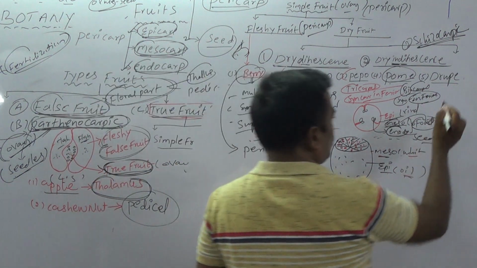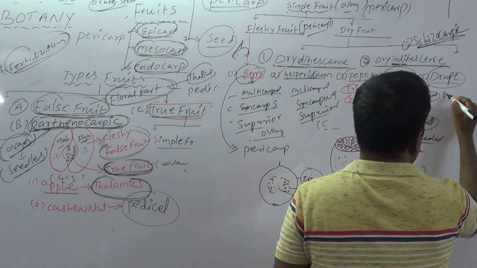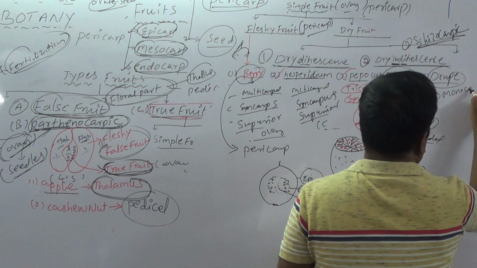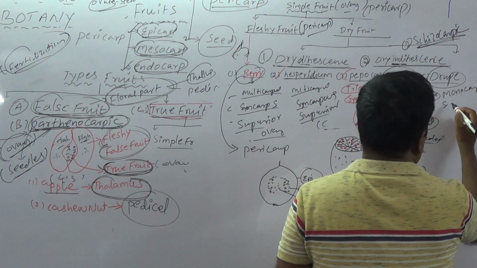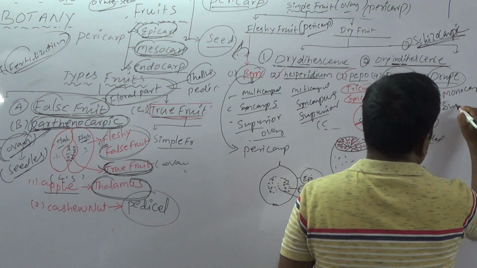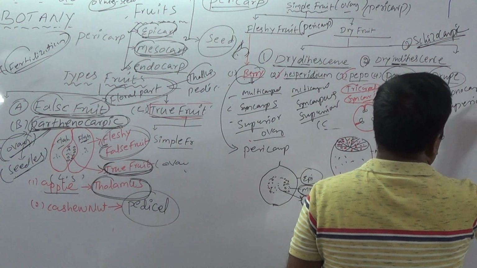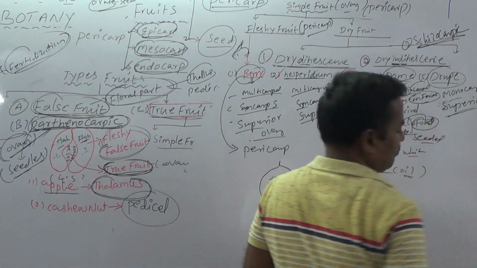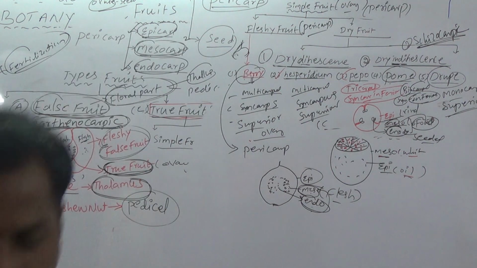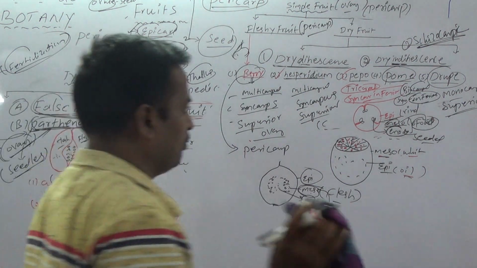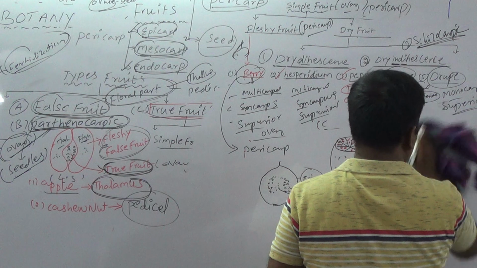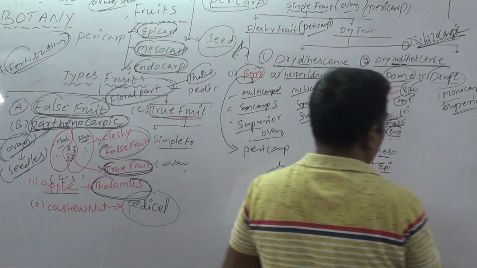The next one is drupe. It is developed from a monocarpellary superior ovary. Do you know, everyone? Drupe examples: coconut, mango, almond. Are you clear?